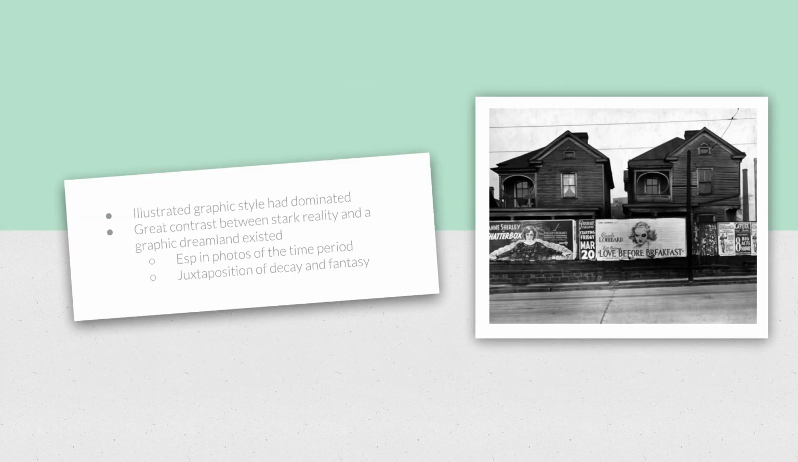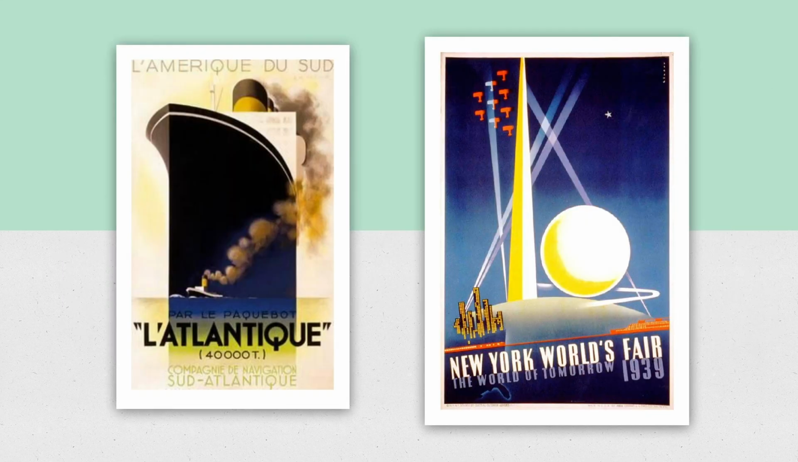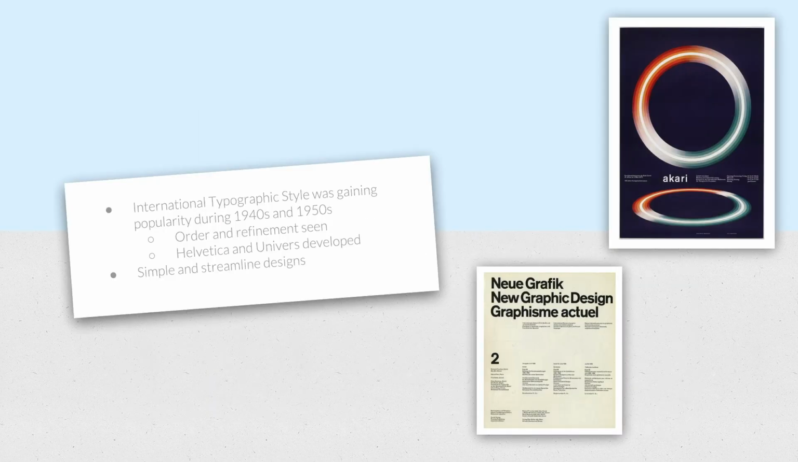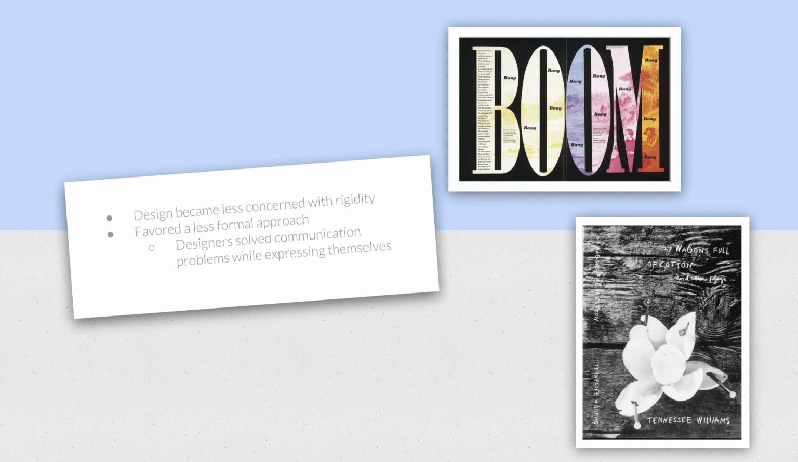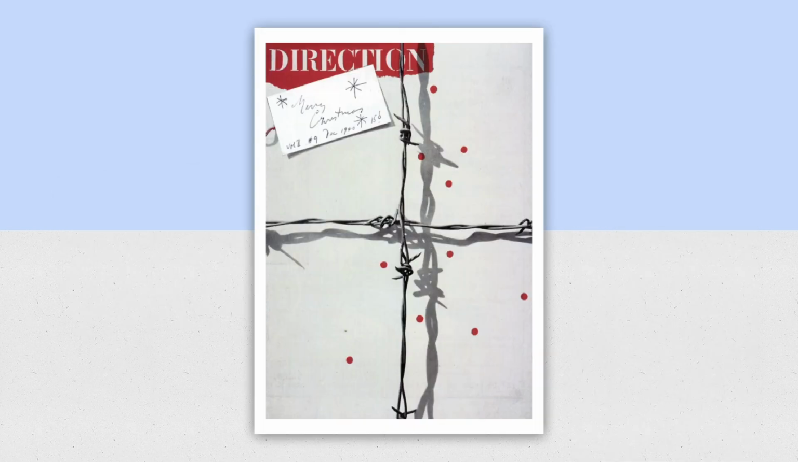Prior to the 1930s, the traditionally illustrated style dominated throughout the U.S., but a wave of immigrants coming to America brought with them their own diverse ideas and styles of design. Simple and streamlined designs reflected the emerging international graphic style. Popular typefaces such as Helvetica and Universe were developed during this period. Graphic design continued to become less formal in its approach to organized space. Designers often sought to solve communication problems while also satisfying their own personal expressions.